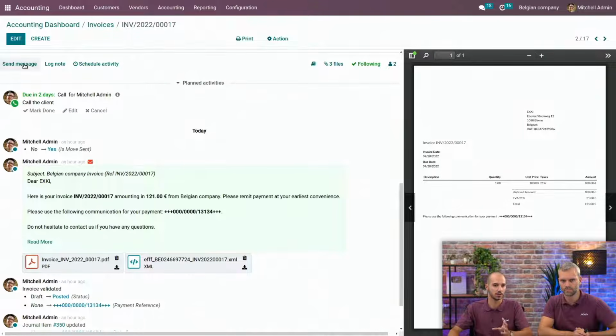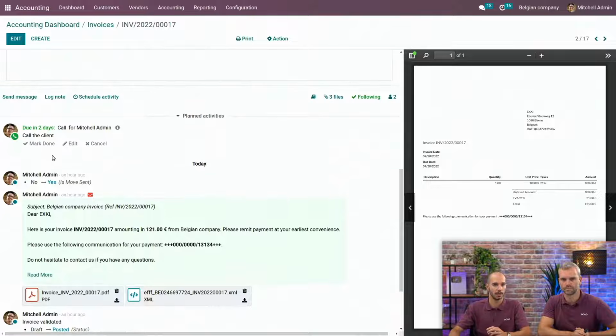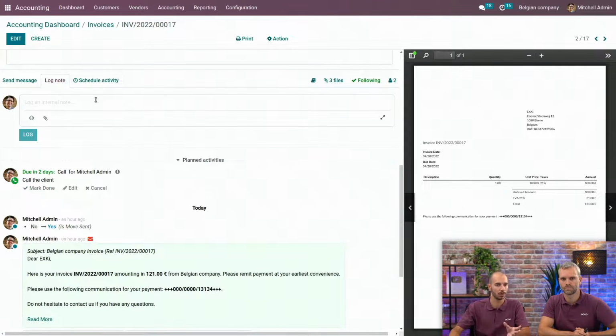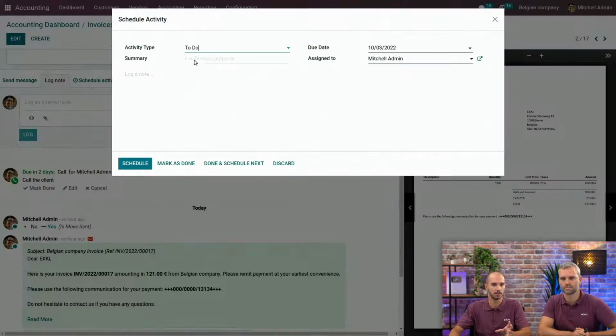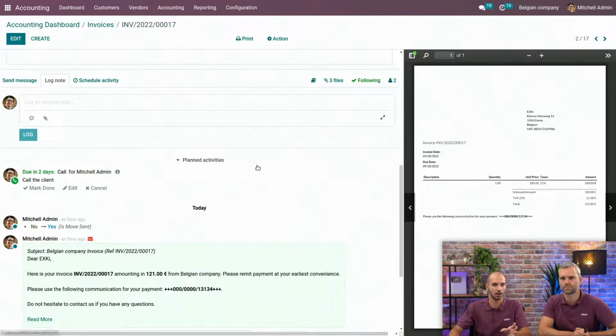It's also possible to send a message. So for example, you can see here, I sent the invoice to the client. So it's also in the chatter. And you can also log a note, for example, for a colleague, or you can also schedule an activity. So we have different types of activities. And as you can see here, for example, I have one, call the client due in 2 days.